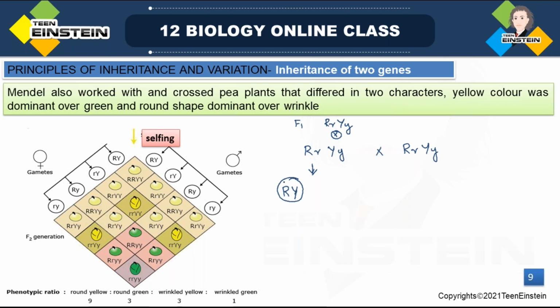That is one possible gamete. Then small r, this also may combine with capital Y, right? Next, this capital R may combine with small y. Now this combination is already over, right? Capital R and small y. Then last, small r with small y.